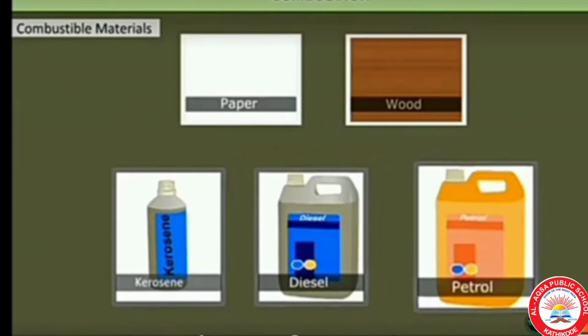Here we can see paper, wood, kerosene, diesel and petrol. These substances readily react with oxygen and produce heat and light. So, the substances that can react with oxygen and give out heat and light are called combustible substances.